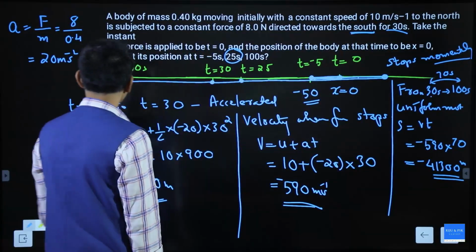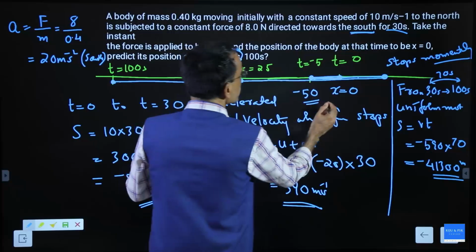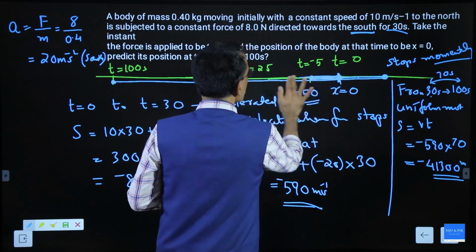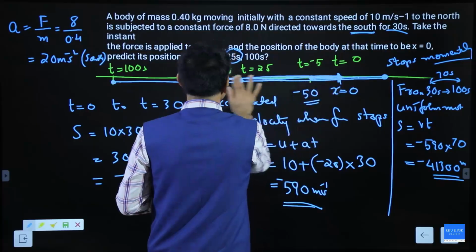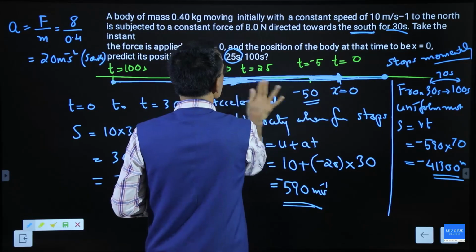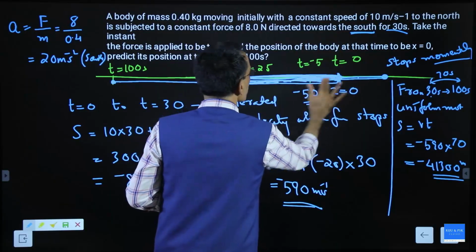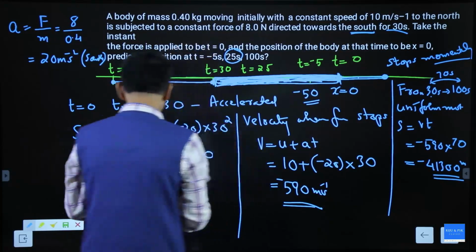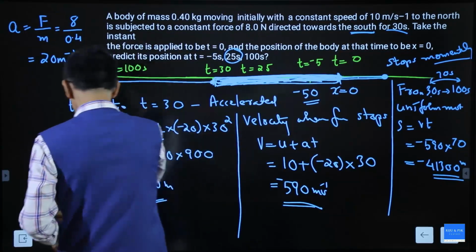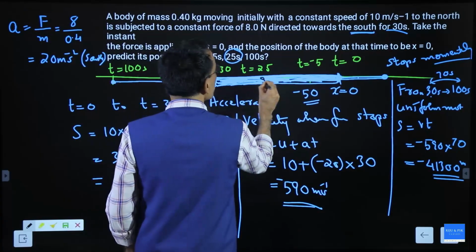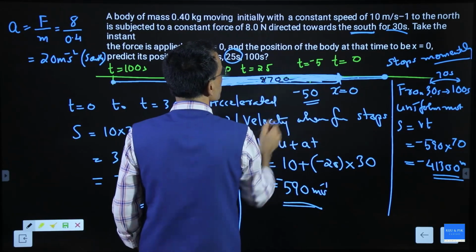Okay, so I will show you here. This was x equal to 0. From x equal to 0, up to this point, this was 8,700.